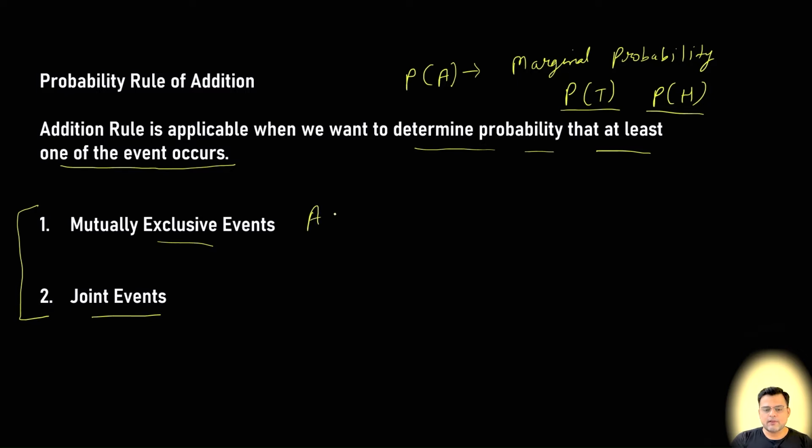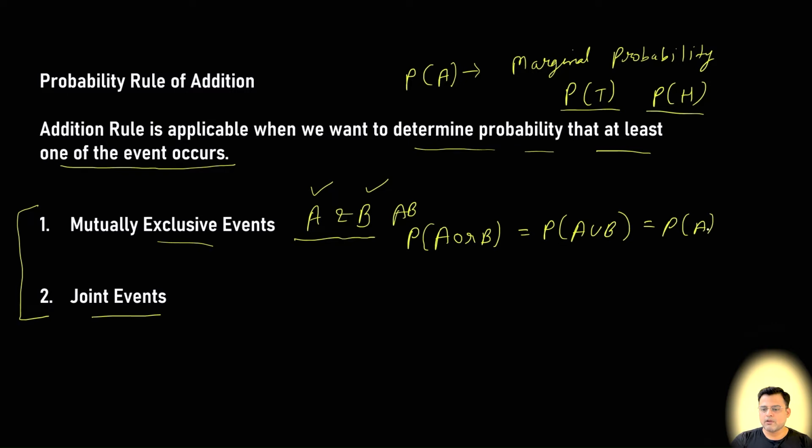Let's say we have two events A and B, and the two events are mutually exclusive. Then the probability of either event A or event B happening is given by this formula: probability of A or B is equal to probability of A union B, which is equal to probability of A plus probability of B. So this is the addition rule for mutually exclusive events.